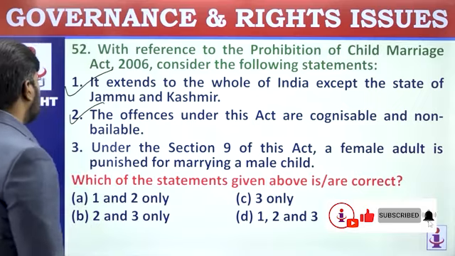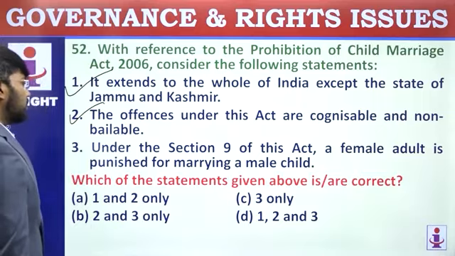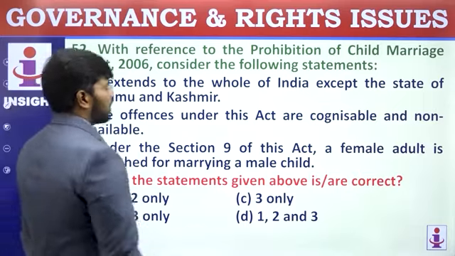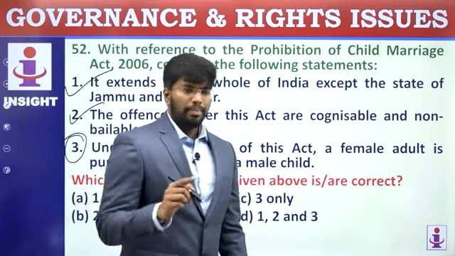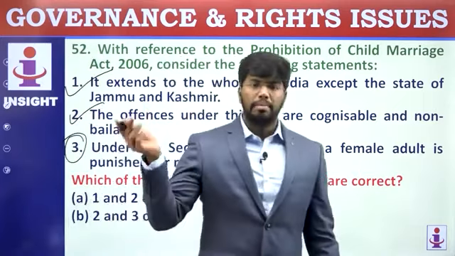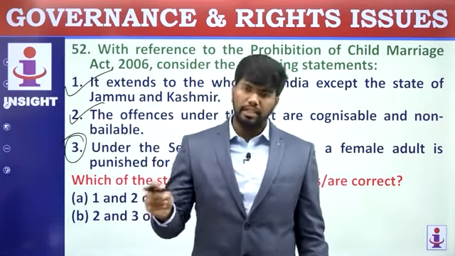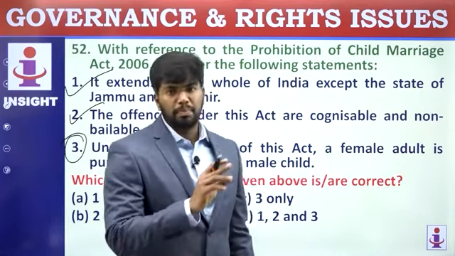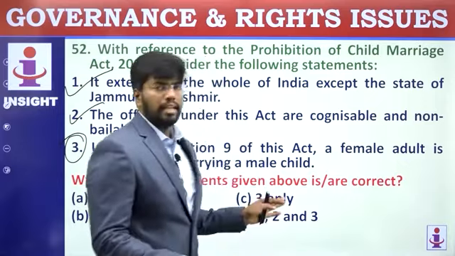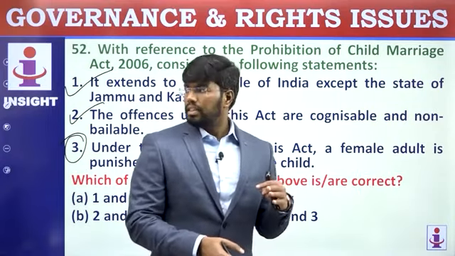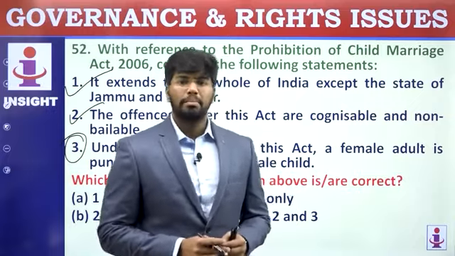That is cognizable. Under section 9 of this act, a female adult is punished for marrying a male child. No. Under section 9, it has clearly stated that if a female adult is marrying a child, she can't be punished under this act. Whereas if a male is marrying a minor child, then he will be behind the bars.